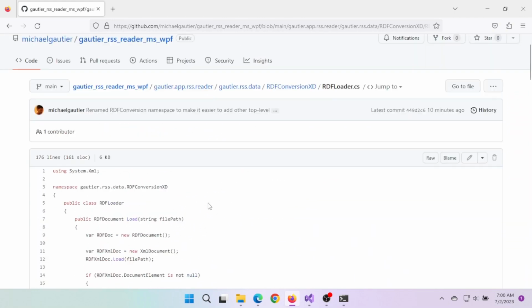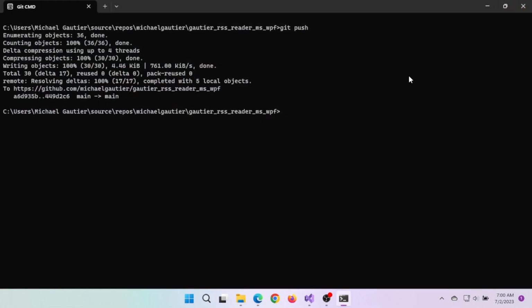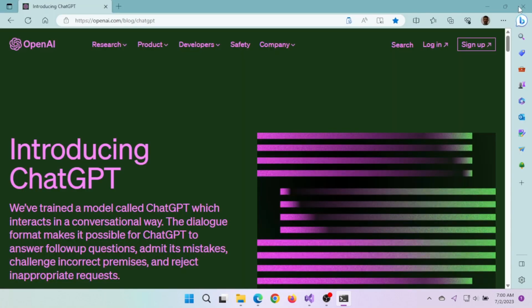My first attempt was to use XSLT style sheets, and after that, I decided maybe I'll try an RDF framework. And then I said, okay, actually, I want to use XML document.